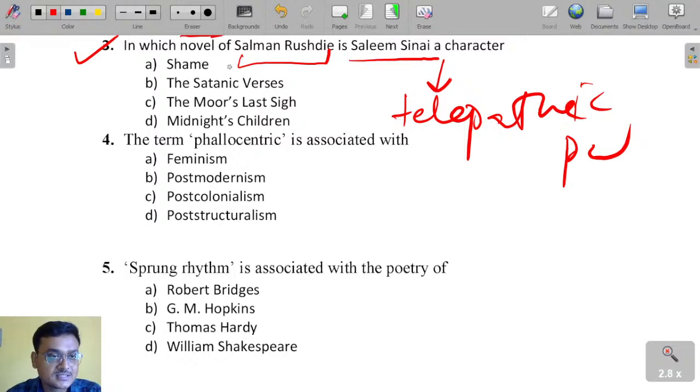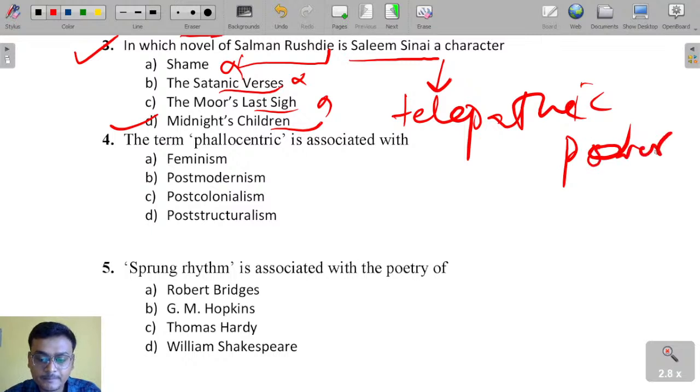Is it Shame, Moor's Last Sigh, or Midnight's Children? It is Midnight's Children. In Midnight's Children, Salim Sinai is the narrator and the protagonist. That is important, so you see here that Salim Sinai has a telepathic power.